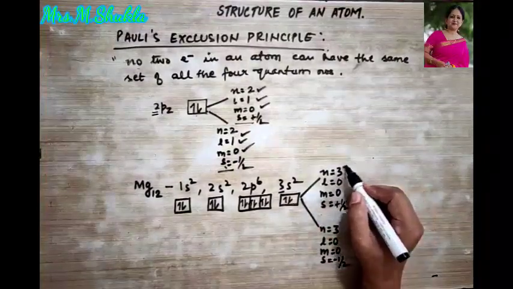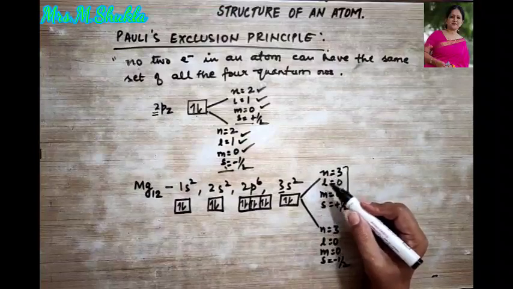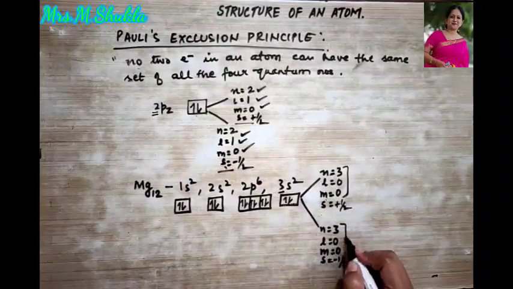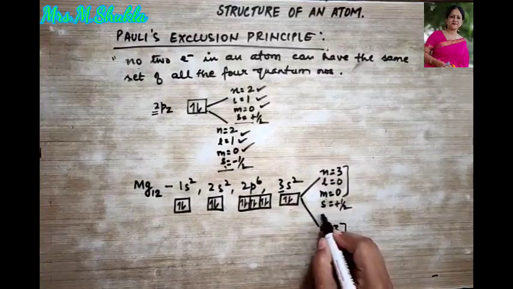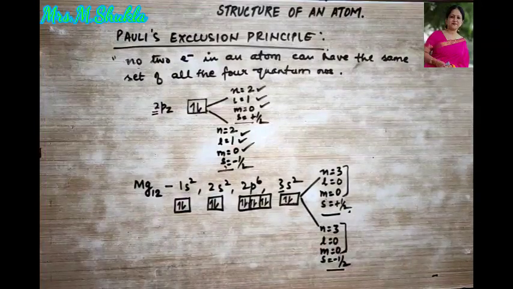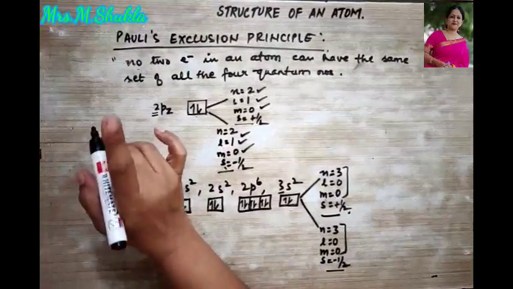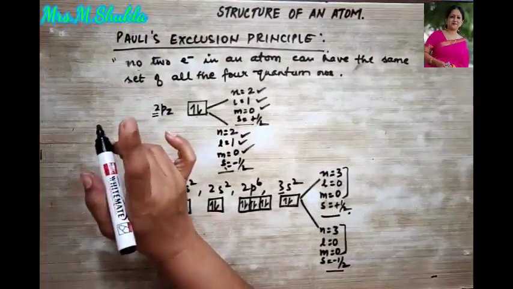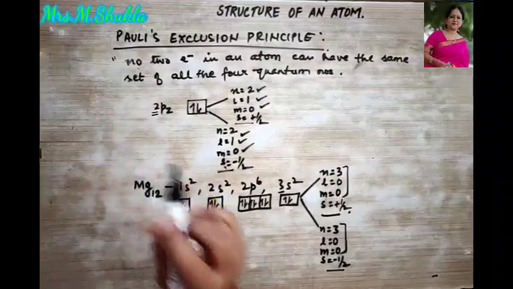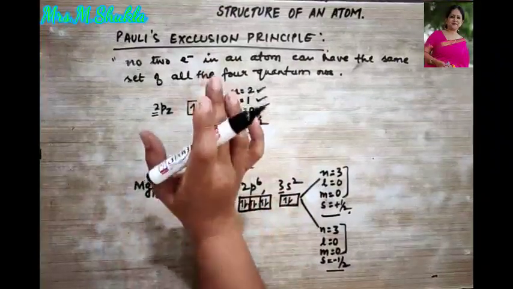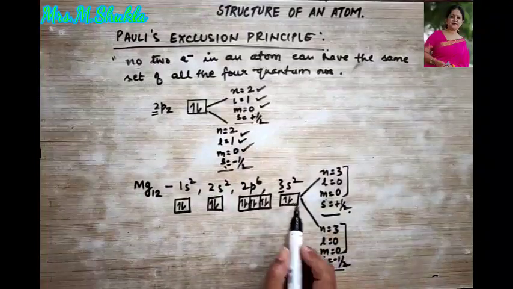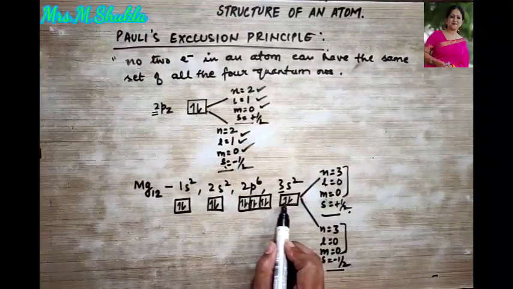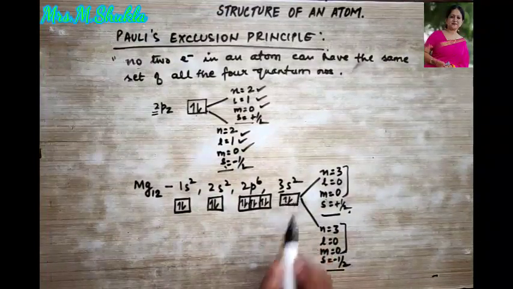Now look over here. The principal, azimuthal and magnetic quantum numbers are the same. But what is different? The spin quantum number is different. So at least one of the quantum numbers should be different. The address of both the electrons cannot be the same. Clear? Okay, this was when I compared these 2 electrons in the same orbital.